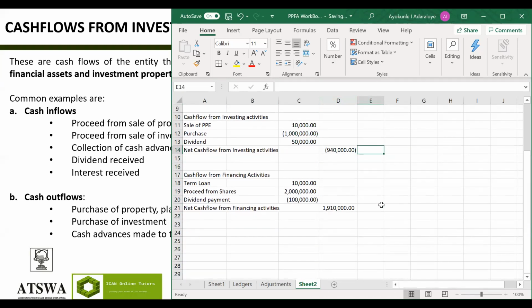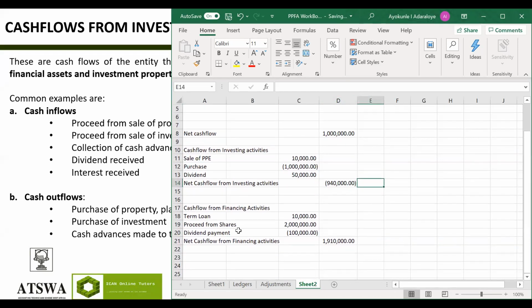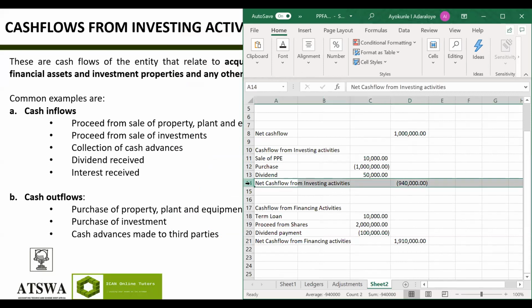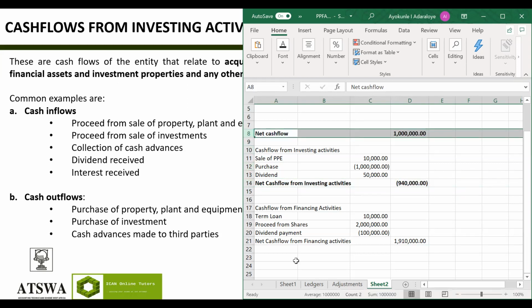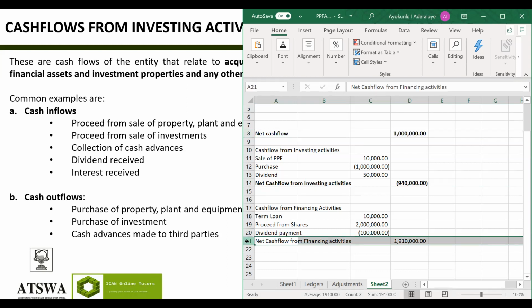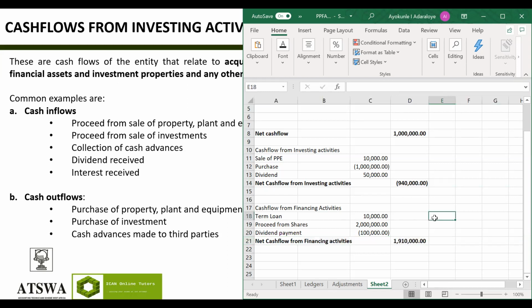Are you with me? Yes, but sir, why is this place negative, sir? I can't remember. Which one? This 940. This one? Yes. It's negative because you spent more money investing than you received from the sale of your investment. You remember what we called investing as? Investing activity.